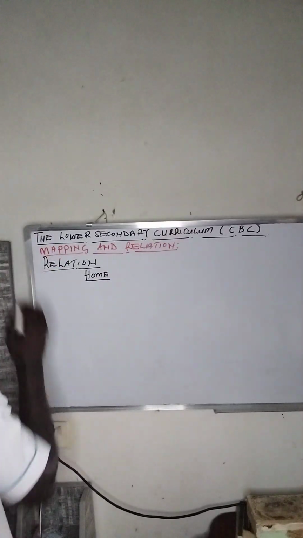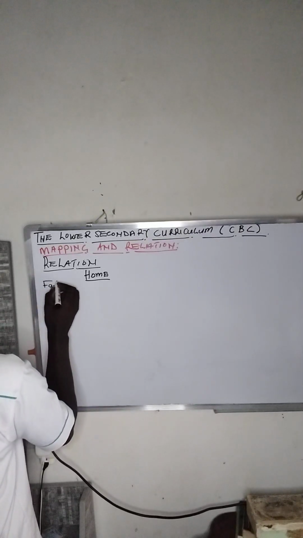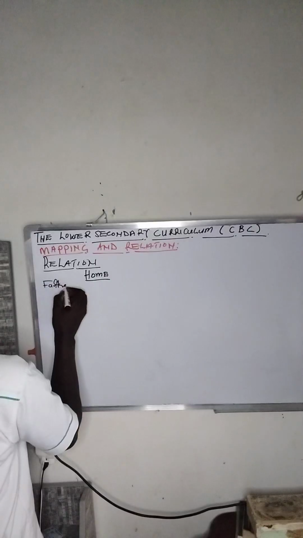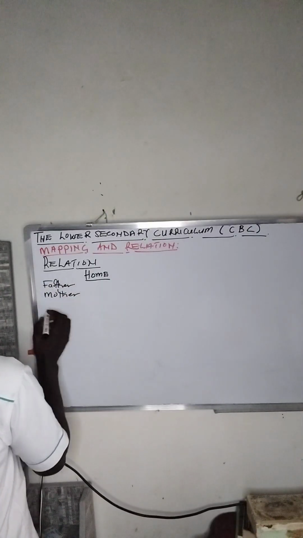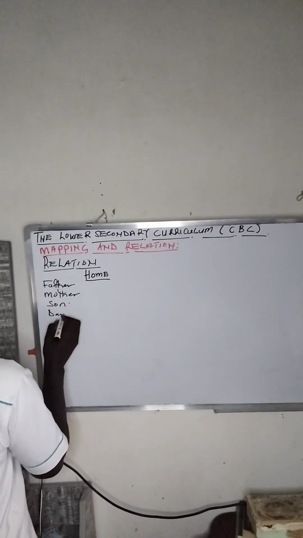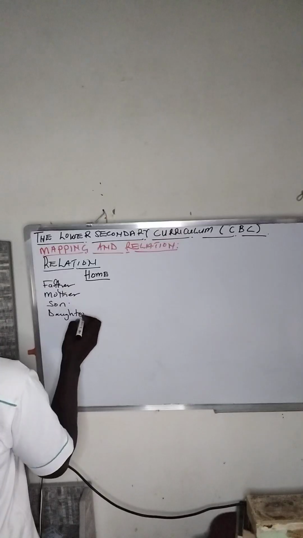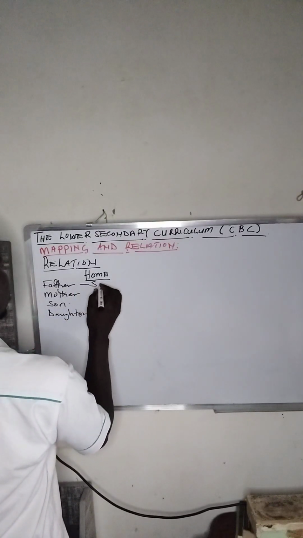In the family, we are having the father, the mother, then we are having a son and a daughter. Let us say this is Salongo.